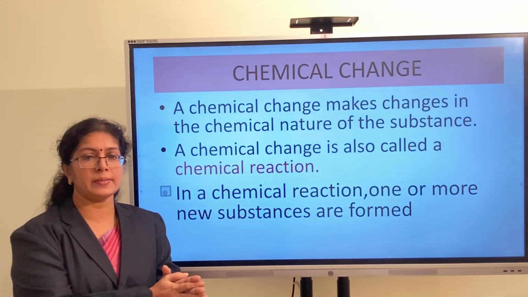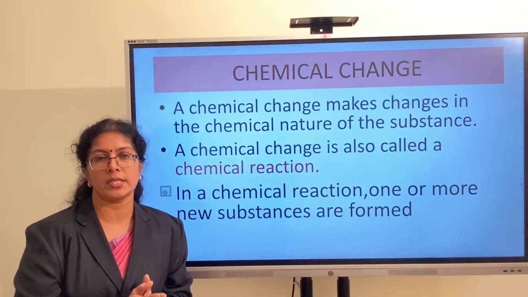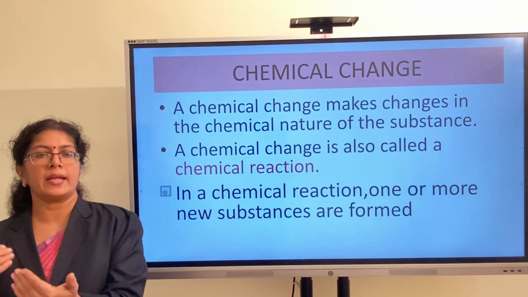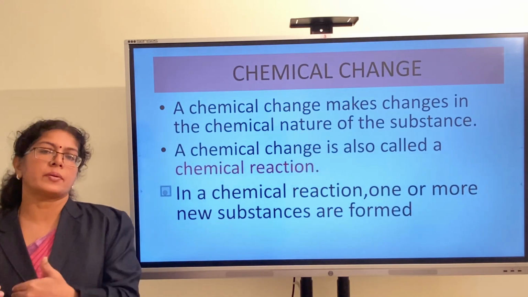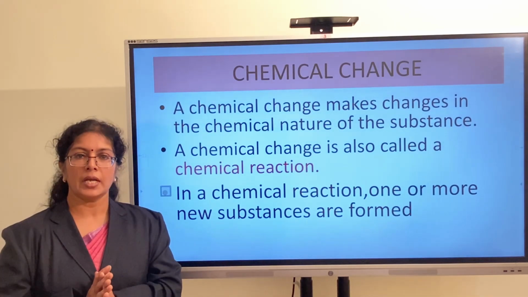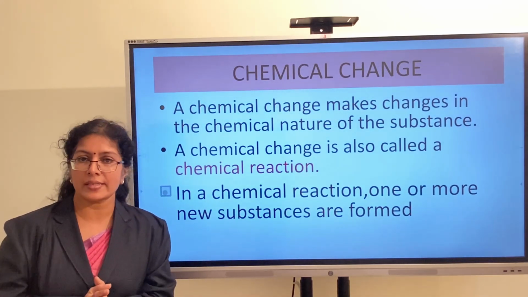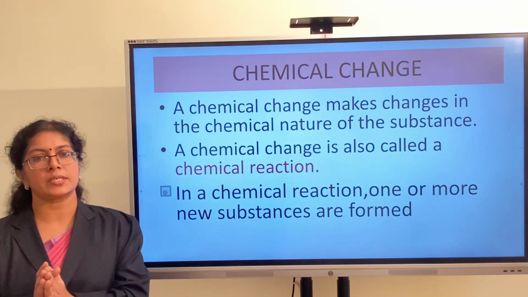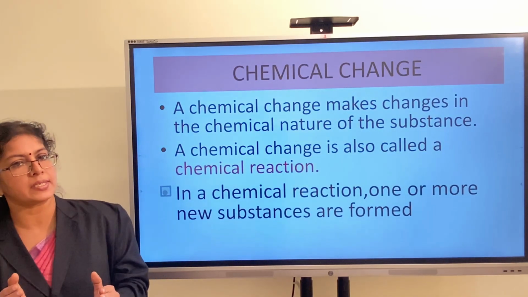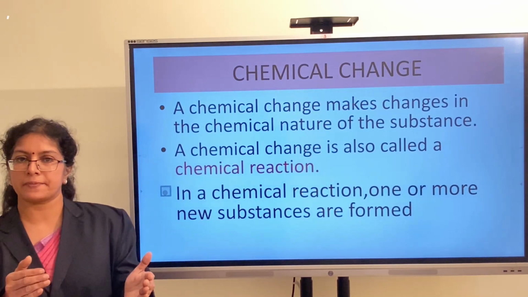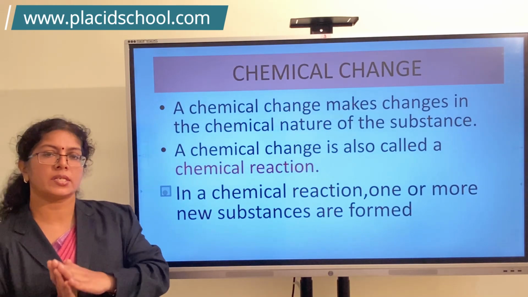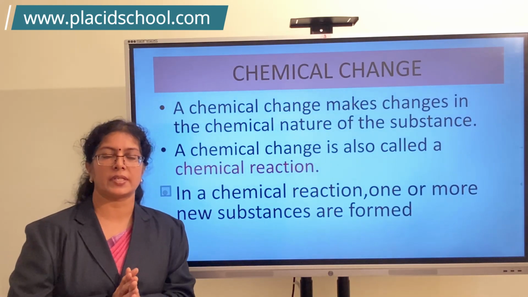If you chop vegetables, size and shape alone change, but if you cook vegetables or if you eat and after digestion, these are making chemical changes to that substance. So when a substance decays, it is a chemical change, but when state of matter changes, the substance remains the same, like butter melts, ice melts, ice cream melts. The state of matter alone changes, that comes under the category of physical change.